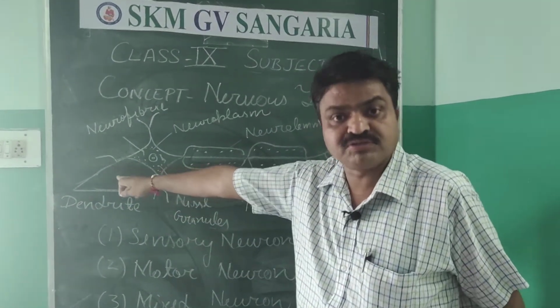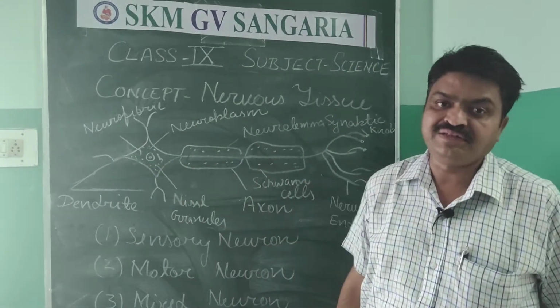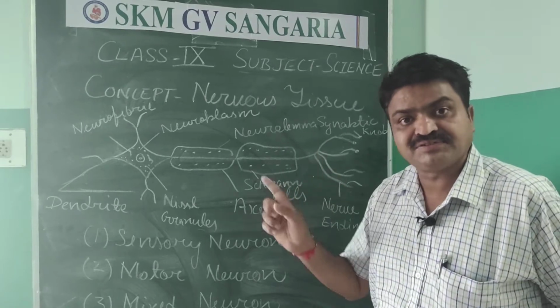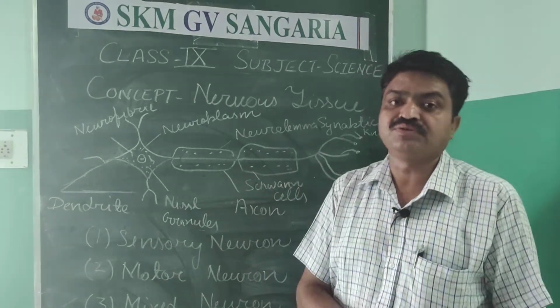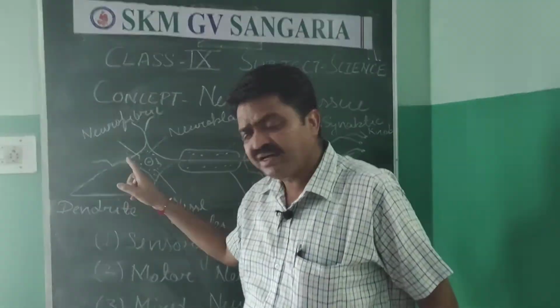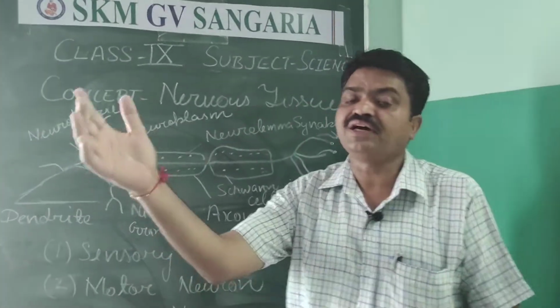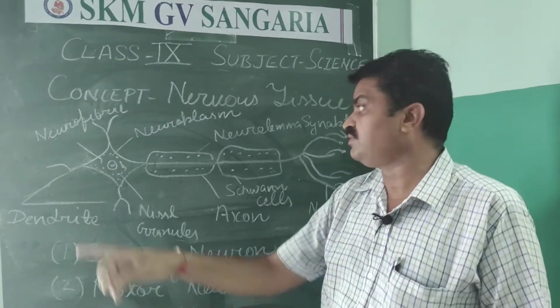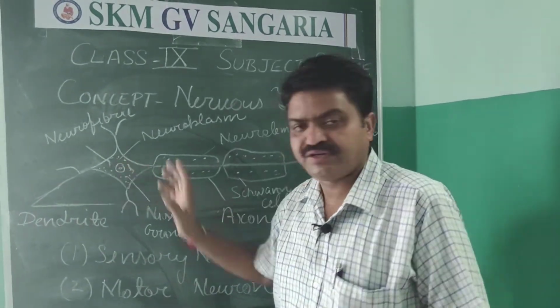Those thread-like projections are known as dendrites. These dendrites connect the nerve cell to the different parts or the different nerve cells, and with their help it receives information and sends that information to the cyton.